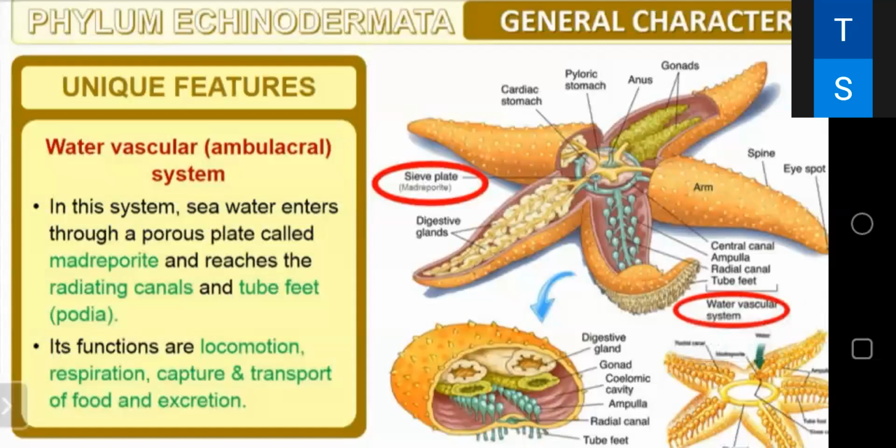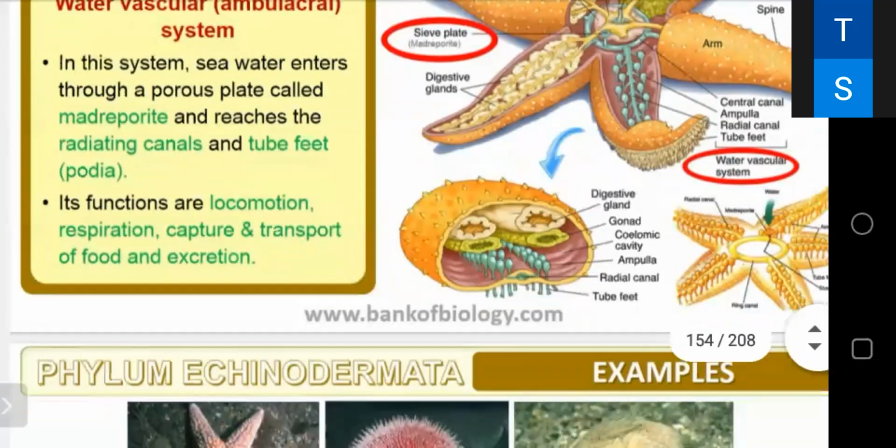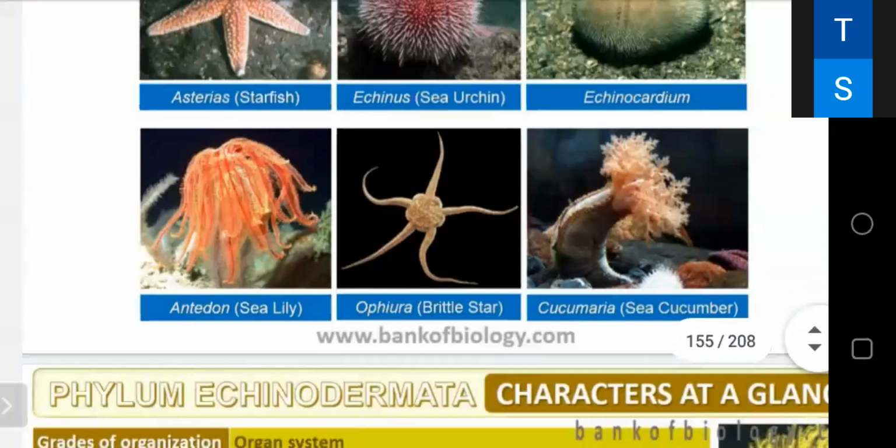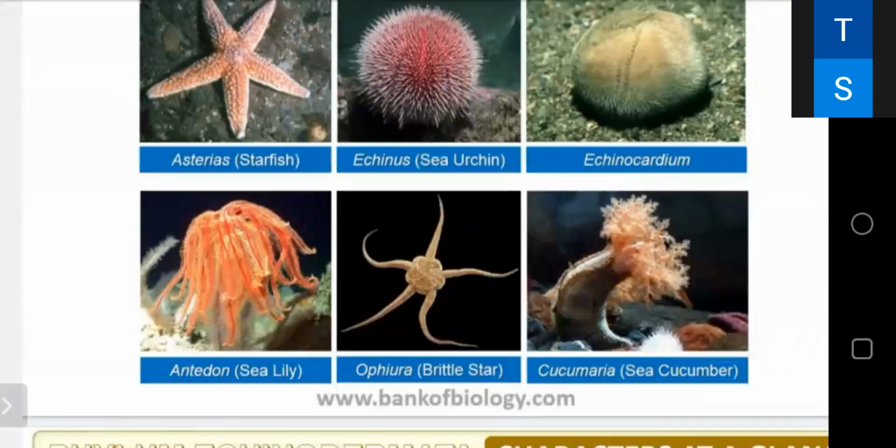In this system, the seawater enters through a porous plate called madreporite, and reaches the radiating canals and tube feet, podia. This is very important for echinodermata, its function that you have to remember. These are the examples like starfish, sea urchin, echinocardium, sea lily, brittle star, sea cucumber. All they are marine. They are exclusively marine.